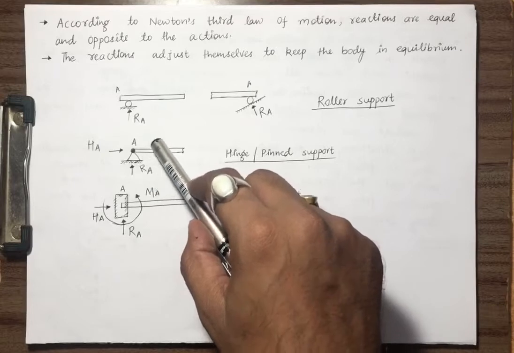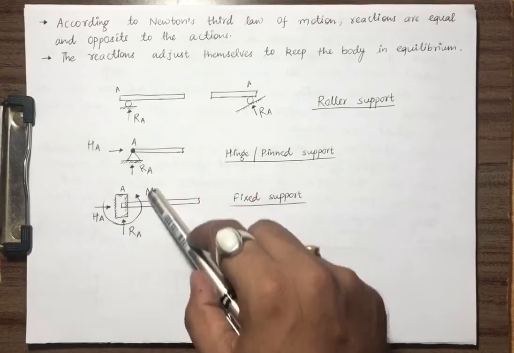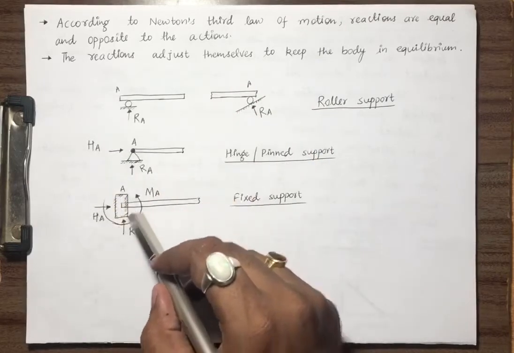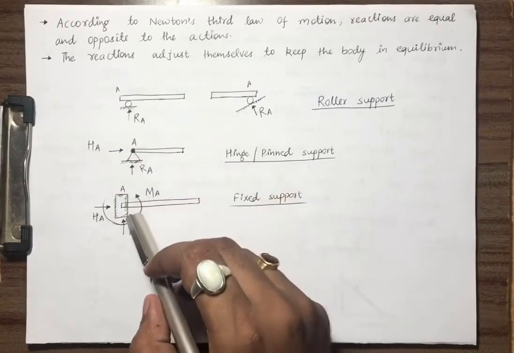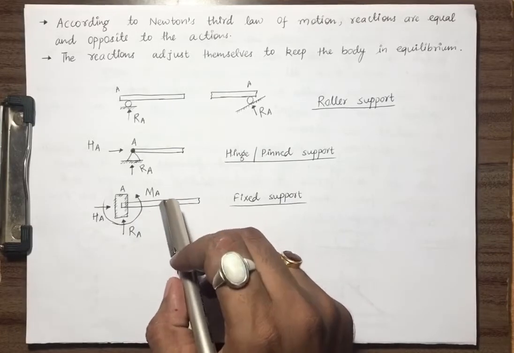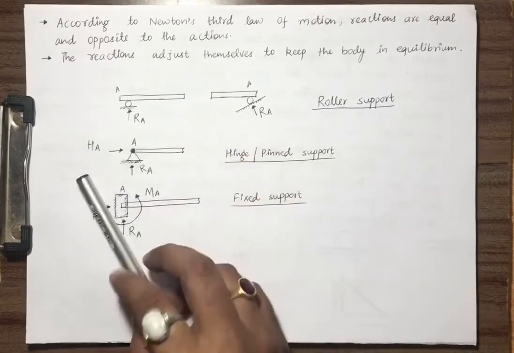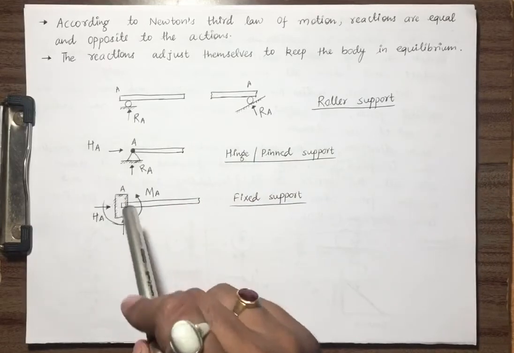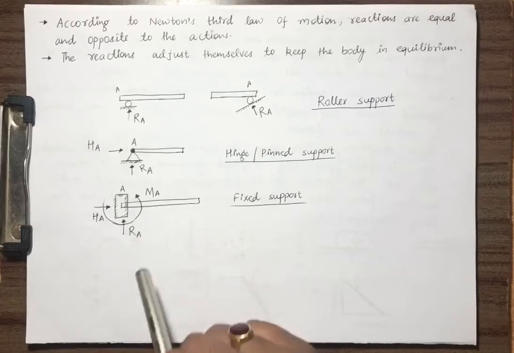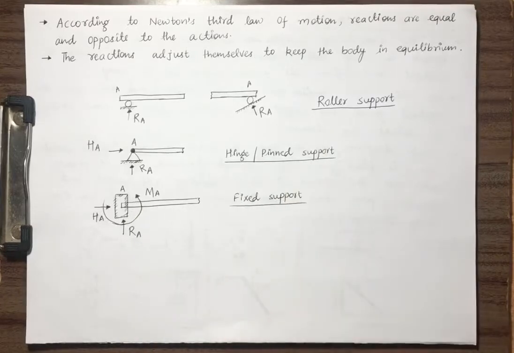So we apply a moment. If the rotation was possible like this, we put a moment in the opposite direction. This moment prevents the member from rotating, along with the reactions. So here deflection is 0, as well as slope is 0. So this was your fixed support.